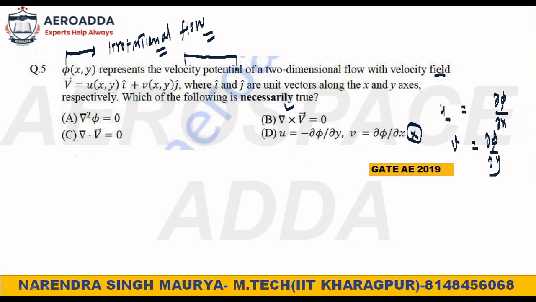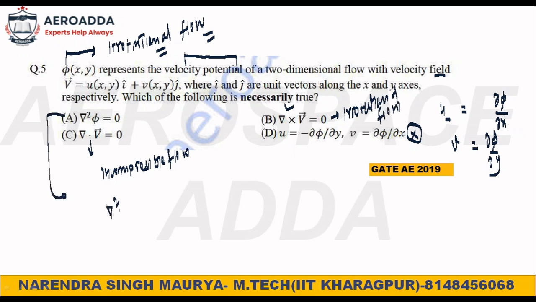Divergence of V vector generally defines the incompressible flow. What does it define? Incompressible flow. What does this define? It's an irrotational flow. But what is this grad square phi? If anyone can recall the previous lecture, grad square phi is nothing but dou square u by dou x square plus dou square v by dou y square is equal to 0. What is this? Tell me.